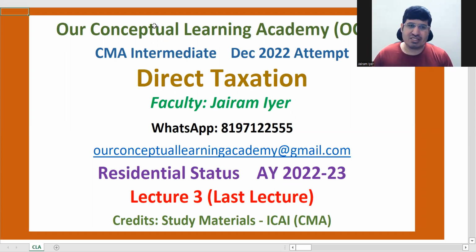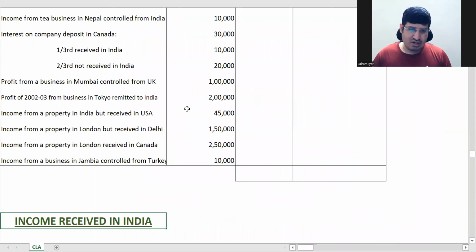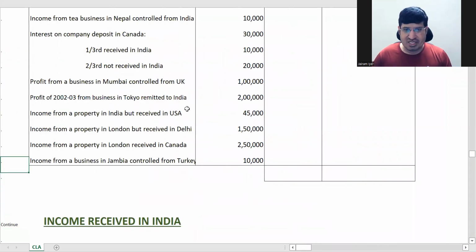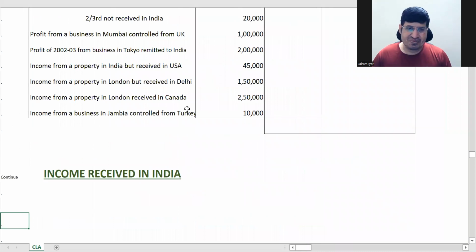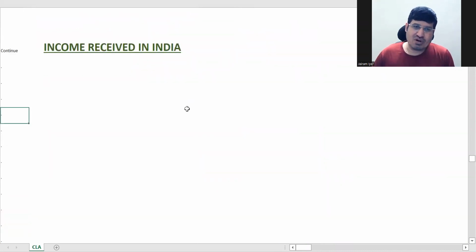The Finance Act applicable is Finance Act 2021. We'll go to where we left; we had finished this problem last time. Now we are going to talk about income received in India.